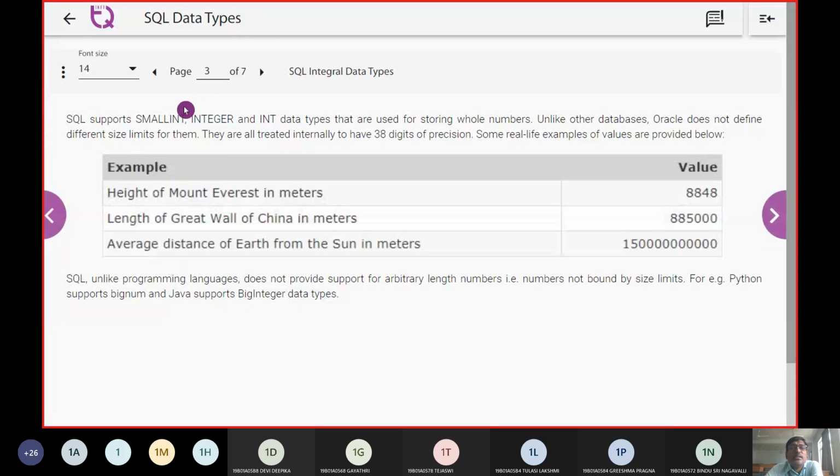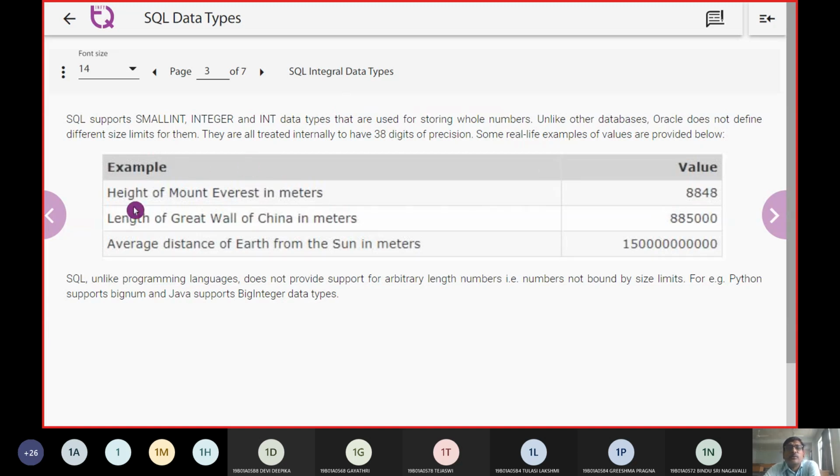And integer in SQL. There are three ways of representing integer values in SQL. One with smallint, two with integer, and three with int. We do have this integer type.